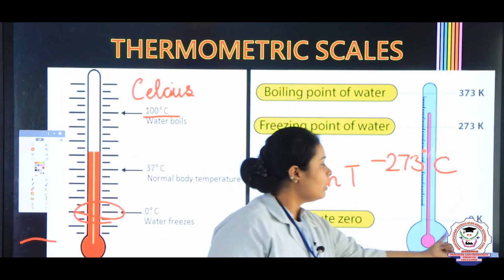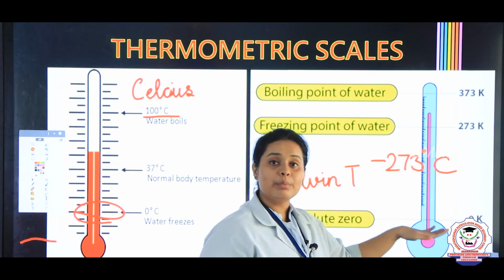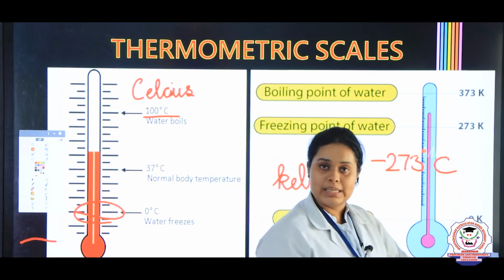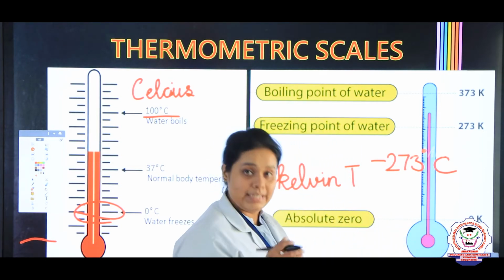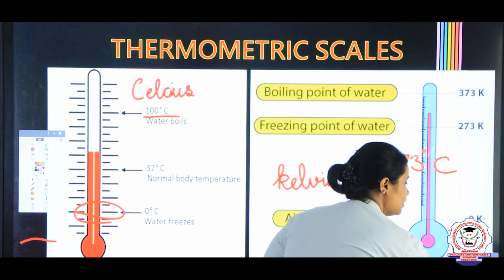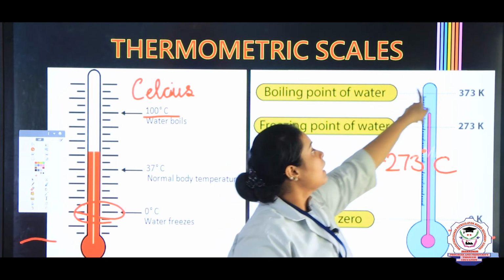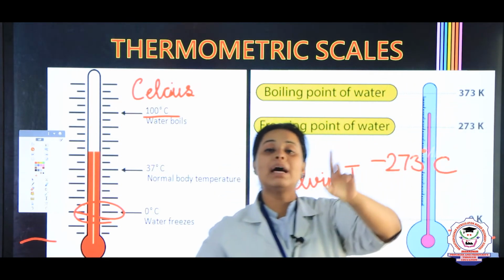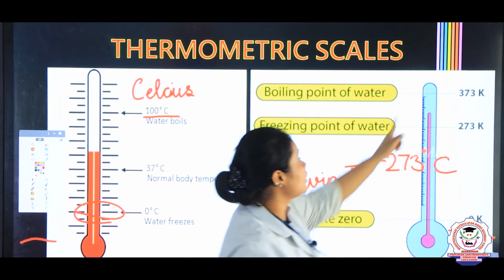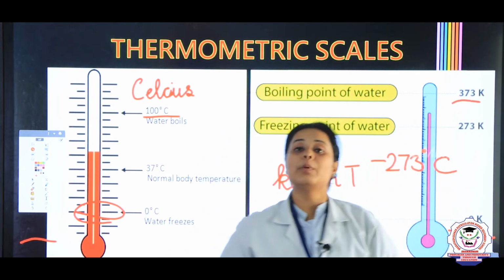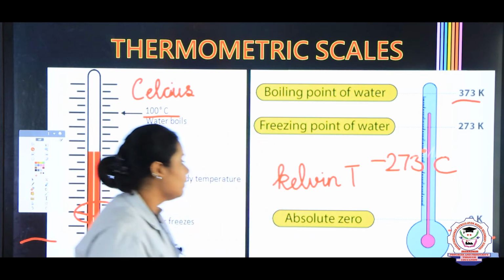So here we can write that for Kelvin scale, the lowest point is 0 Kelvin, and in degree Celsius it is minus 273 degrees Celsius, and the highest point is 273 plus 100 degrees Celsius, which is 373 Kelvin. Okay? Yes.